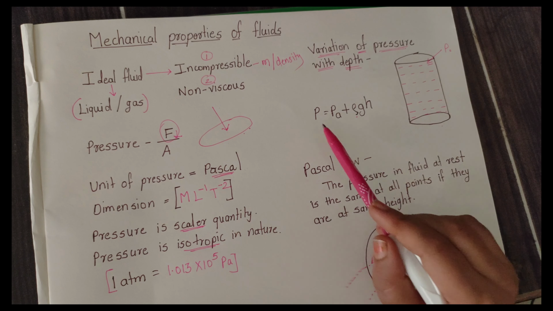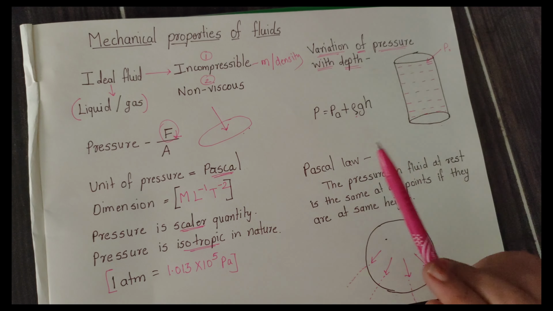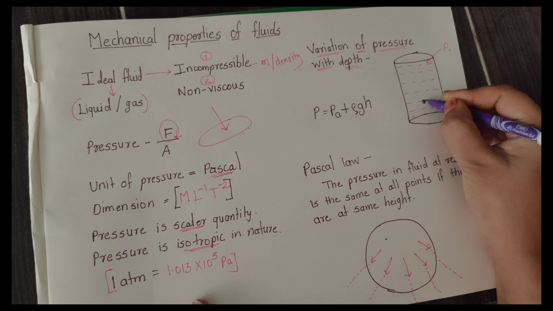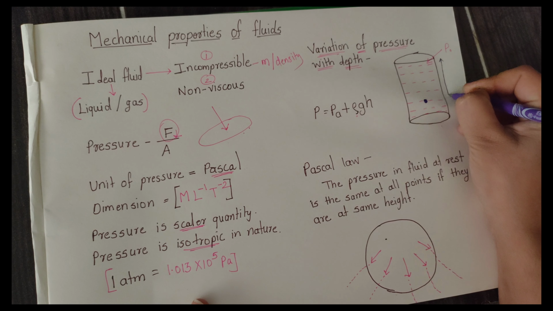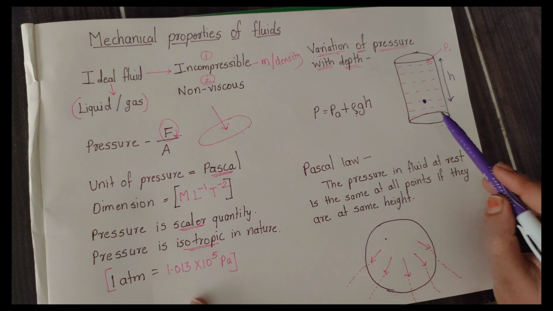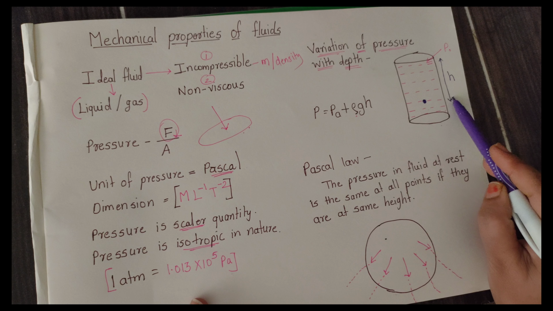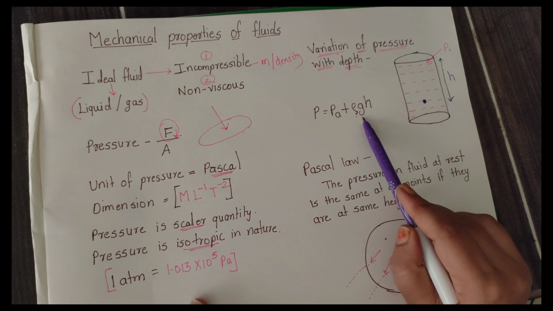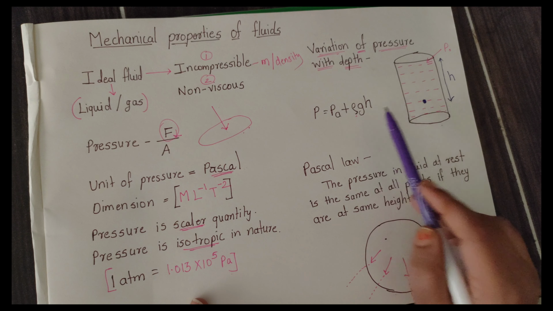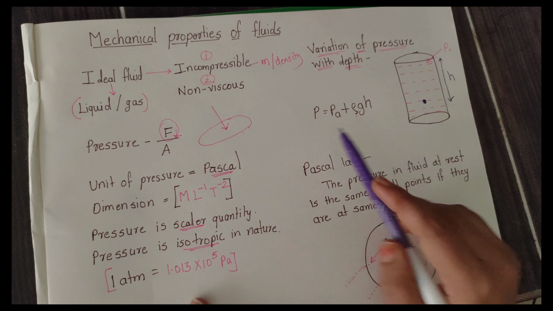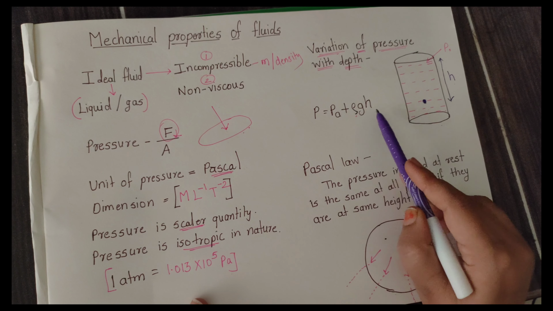Now how does the pressure vary with depth? For that we consider one particle at the depth h. If this particle is situated at depth h, then what is the pressure acting on it? The pressure acting on it is rho g h. What is g? g is the acceleration due to gravity. So what is the total pressure acting on the particle at depth h? P is equal to Pa plus rho g h.